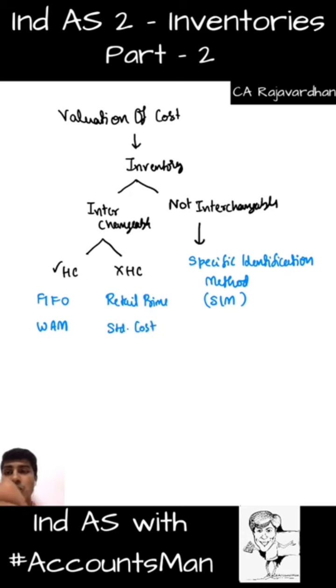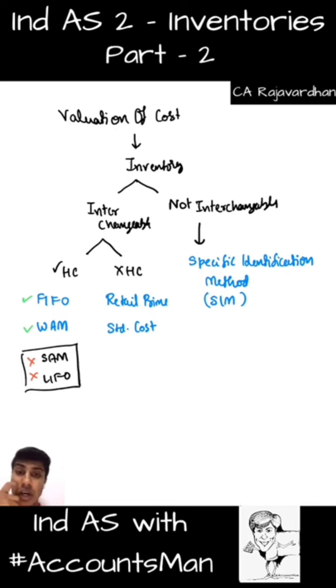So what is allowed is FIFO and VAM. What is not allowed is our other two methods that we had, if you can remember. We had the simple average method, and we had last in first out. These two methods are not allowed at all, at any cost.